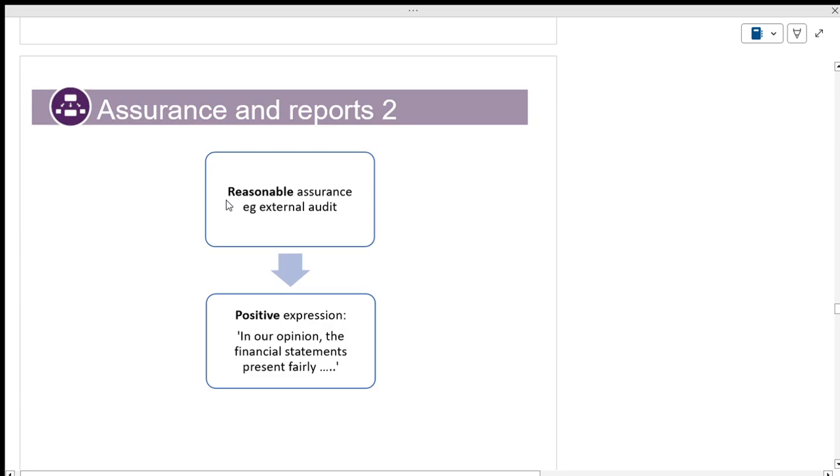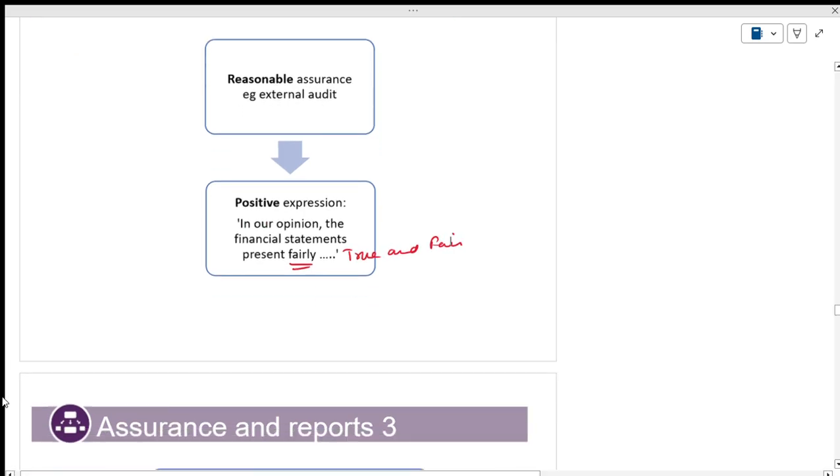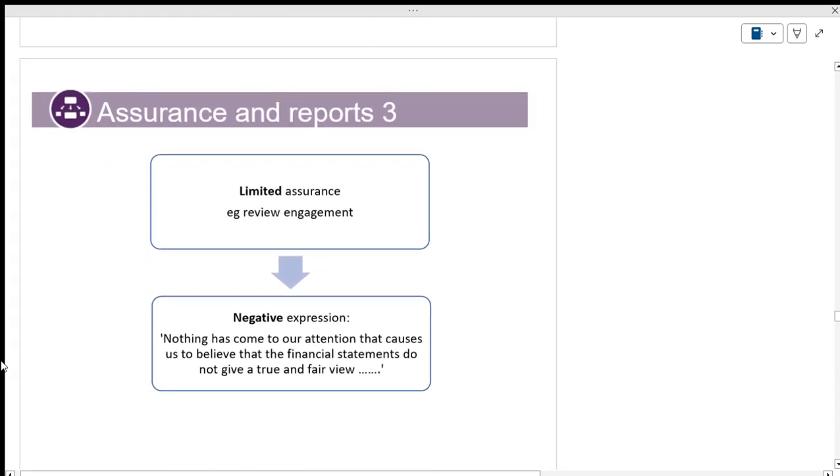See that? This is a reasonable assurance. This is the positive. Reasonable assurance is that they are fairly true and fair. Is it true and fair? Limited means it is a negative. Nothing has come to our attention. Because they didn't get sufficient and appropriate evidence, right? Yes, exactly.